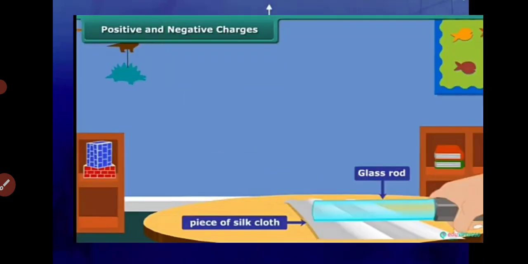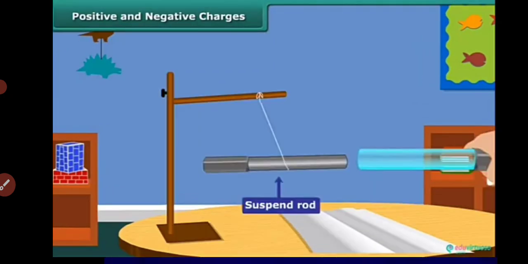On the other hand, if we take a glass rod and rub it with silk cloth, the charge appearing on the glass rod is different from the charge which the ebonite rod is carrying. Therefore, when we bring the glass rod near the suspended ebonite rod, since they have different charges, they will attract each other.